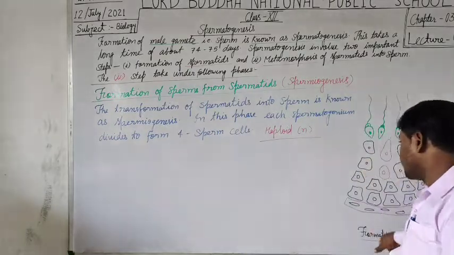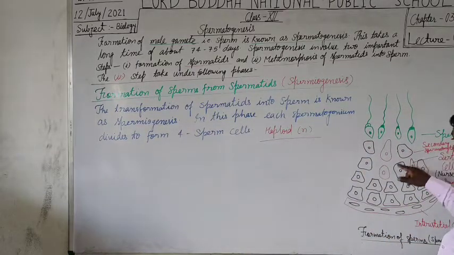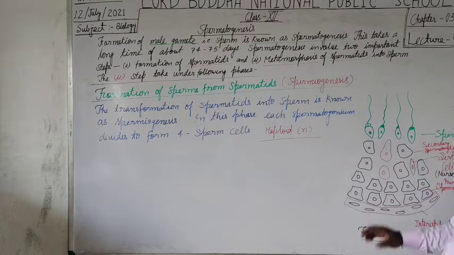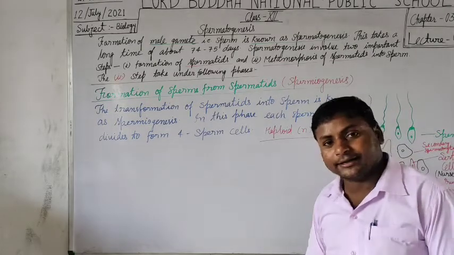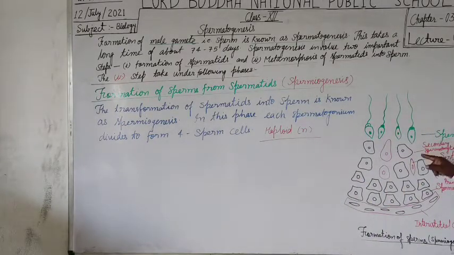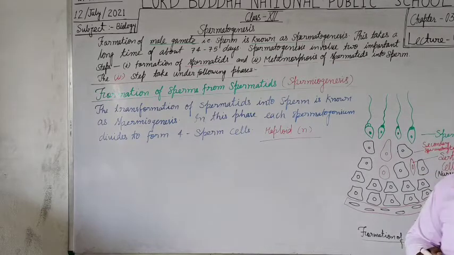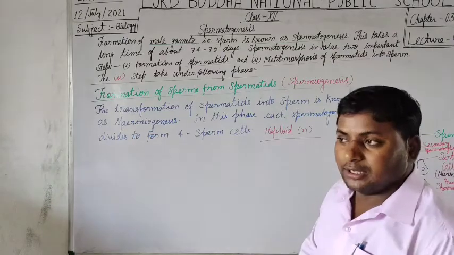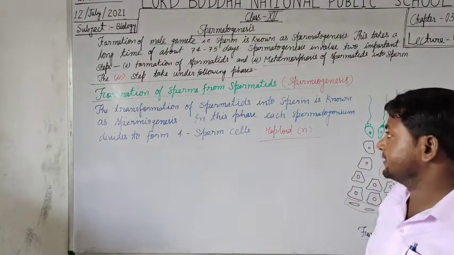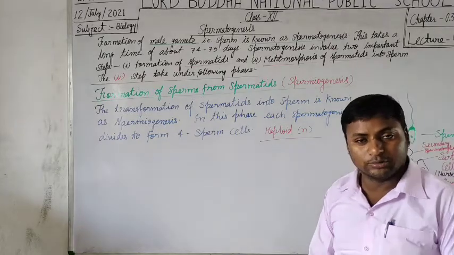After absorption of nutrition the primary spermatocyte cells change into secondary spermatocytes, and thus the secondary spermatocytes form the spermatids, which after metamorphosis undergo changes to become sperm.